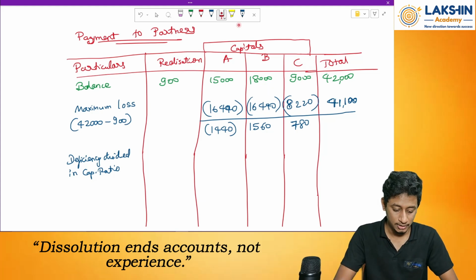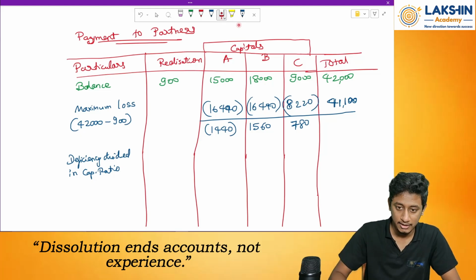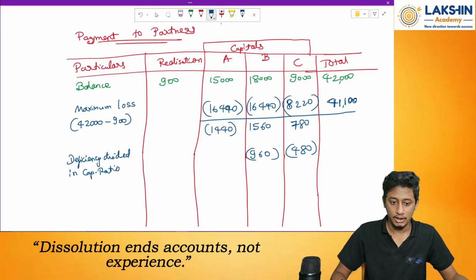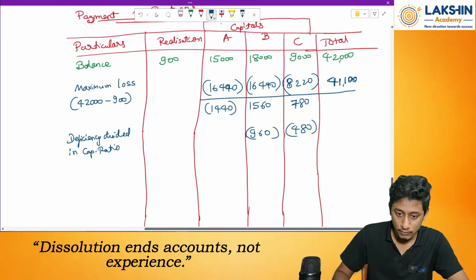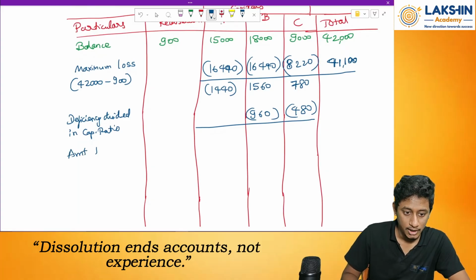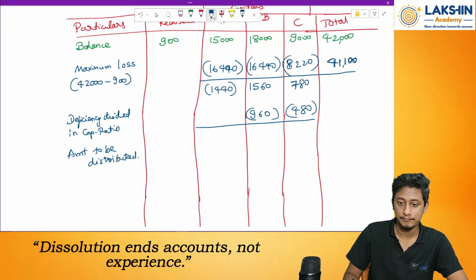So 1,440 divided by 3. Why? 2 plus 1 is 3. So I will get 480 in negative, then into 2 equals 960 in negative. Now at the end, what do I get? I get the amount to be distributed between the partners.